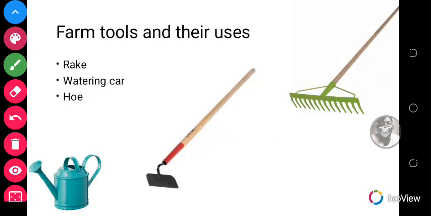We have the rake, watering can. This is actually supposed to be a can. Watering can, and then the hoe. So the watering can is actually used for watering the plants. The rake is for leveling soil surface. The hoe is for weeding.